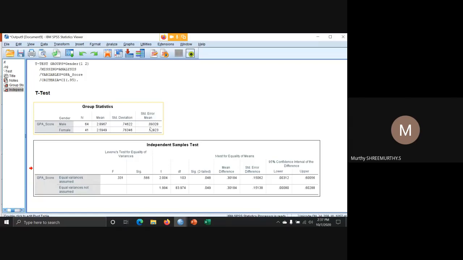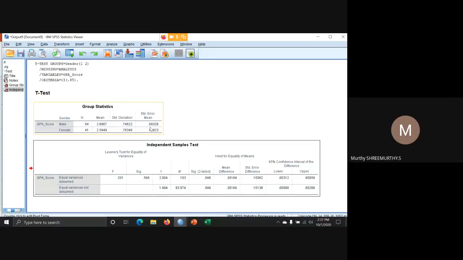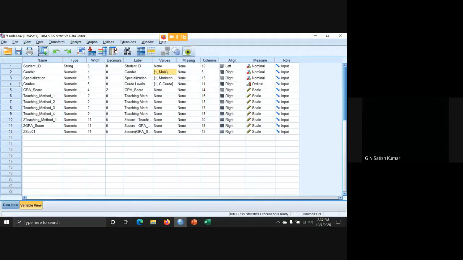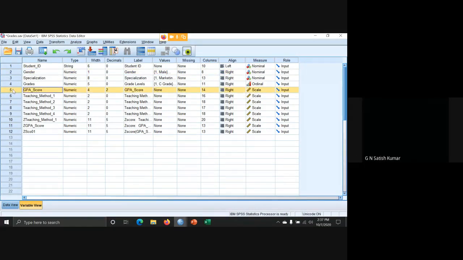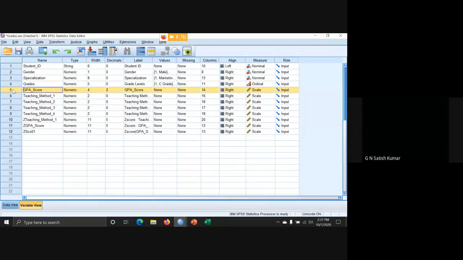So the data should be filtered, and only then we go for the t-tests. So this is all. We have discussed till now about one sample. I've taken only one sample and did the test. Two sample means we are comparing between independent samples, like gender. What is the method of filtering the data? You need to remove the outliers.